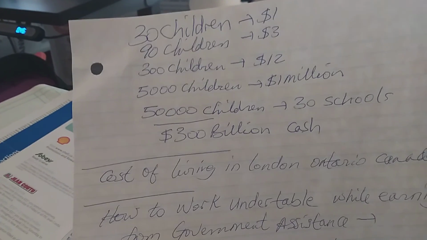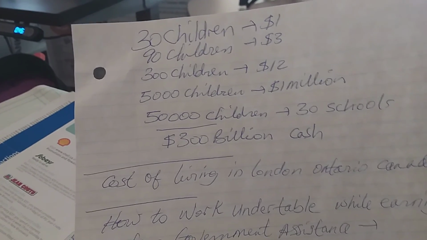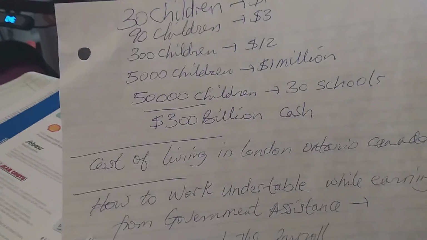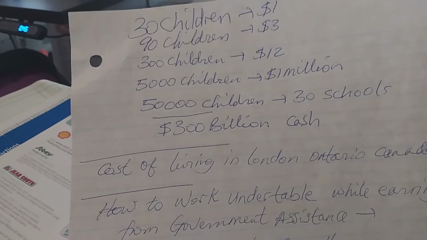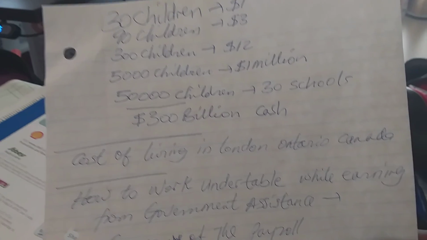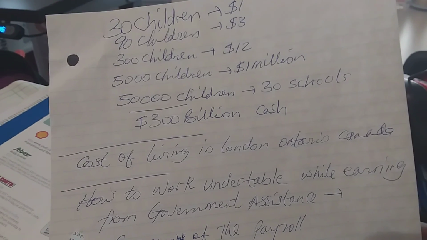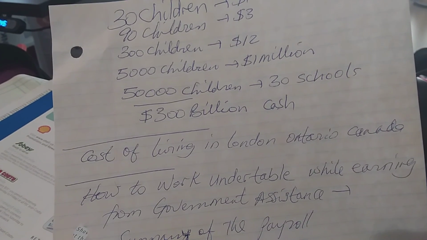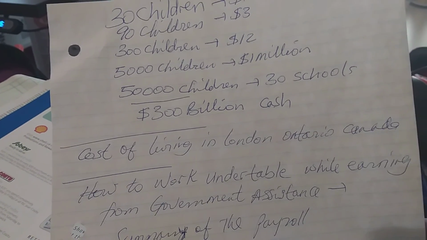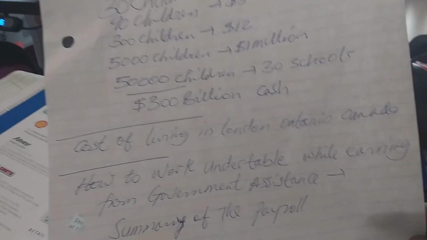What about 5,000 children, why am I supposed to pay $1 million for 5,000 children? If I have 50,000 children, why am I supposed to pay this much for 30 schools? Why am I supposed to pay 300 billion cash?